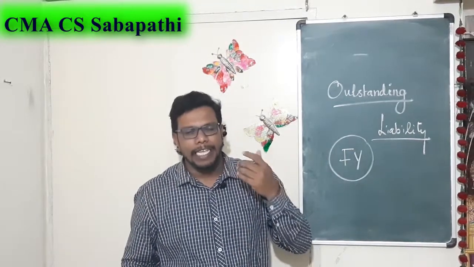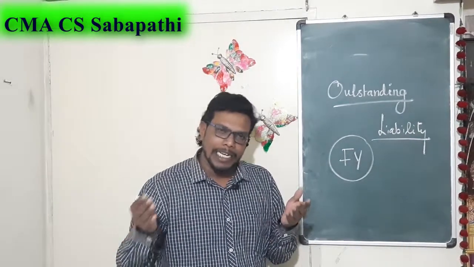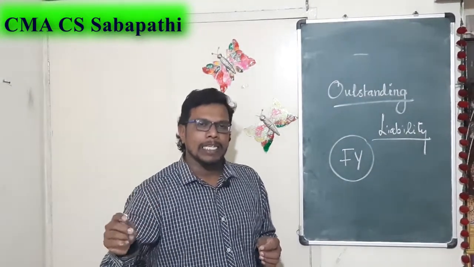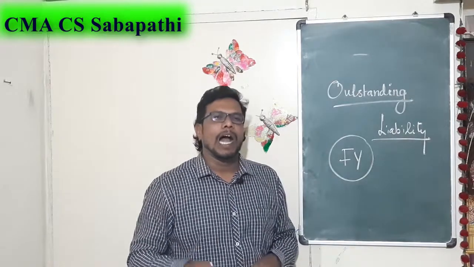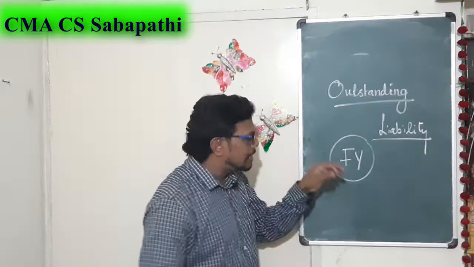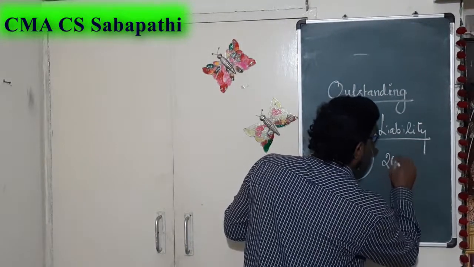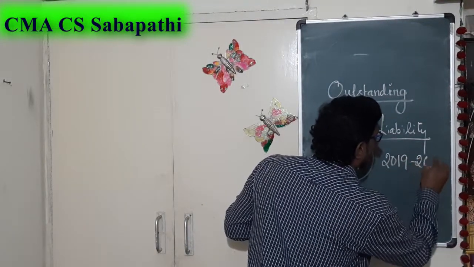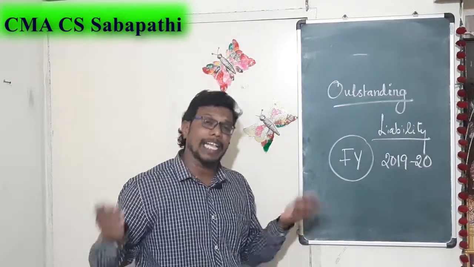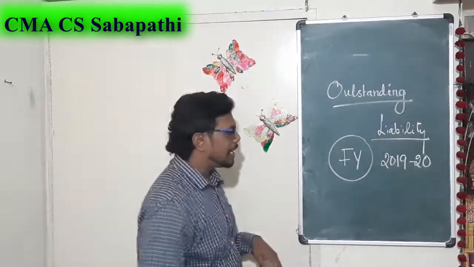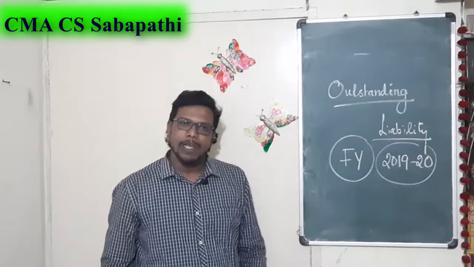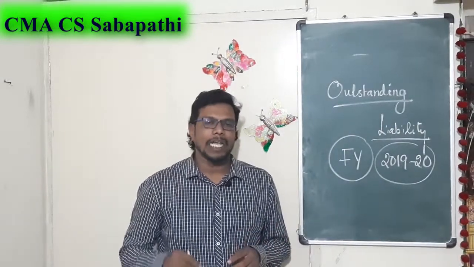Even though you are paying in April, it has to be accounted in this accounting year itself. That is what we call outstanding salary. It has to be accounted in 2019-20. The March salary will be paid in April 2020, but it has to be taken in the financial year accounts 2019-20. This is what we call outstanding liability.